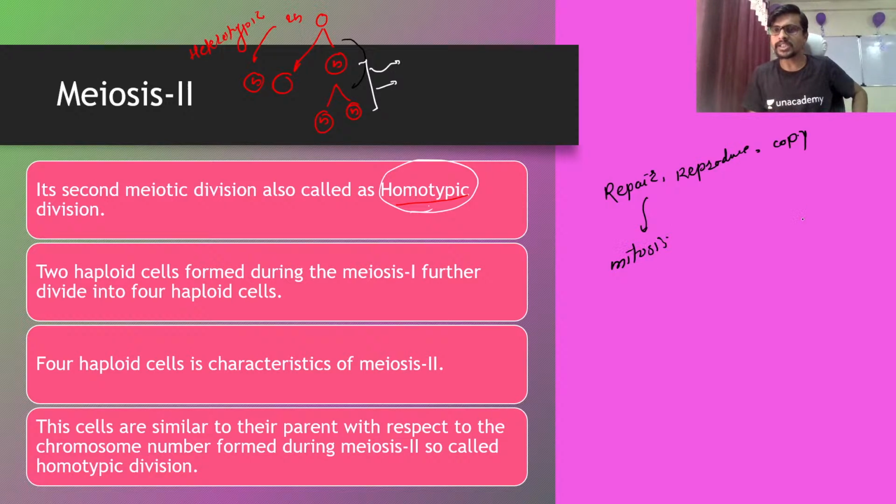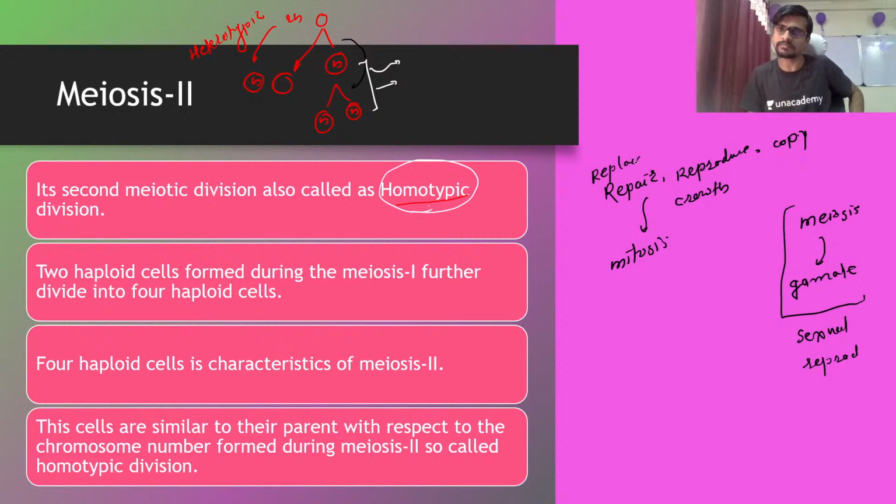Okay, so where is meiosis actually happening? Meiosis only results in the formation of gametes, so it is required for sexual reproduction only. Otherwise growth, repair, reproduction, replacement of a cell, everything which is happening inside a body is because of mitosis.